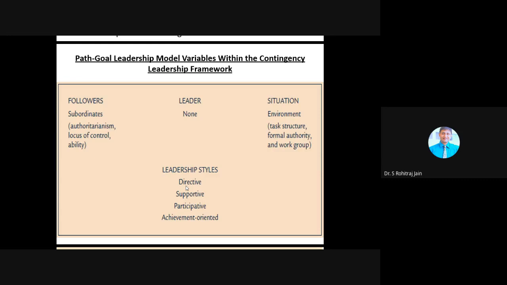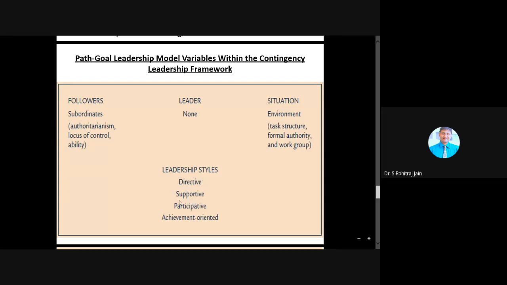So when the followers want authoritarian leadership, they have external locus of control and the follower ability is low. So students, please understand, the directive leadership is also appropriate when the environmental task is complex or ambiguous, formal authority is very strong, and the work group provides job satisfaction.